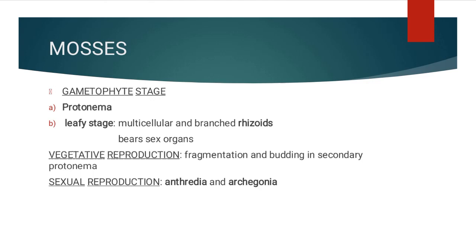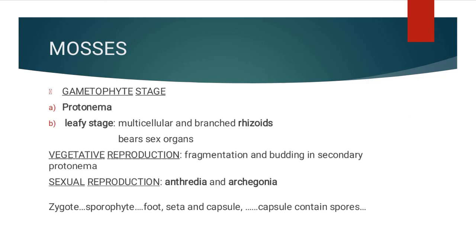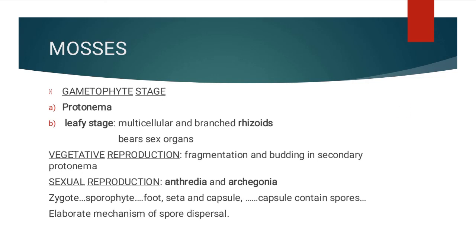and after fertilization, the zygote develops into a sporophyte, again consisting of a foot, seta and capsule. But the thing here is that the sporophyte in mosses is more elaborate than that of liverworts. It is more developed compared to the liverworts. Now the capsule contains spores. The spores, after undergoing meiosis, again form the gametophyte. Now these mosses also have an elaborate mechanism of spore dispersal. Examples are Funaria, Polytrichum and Sphagnum.